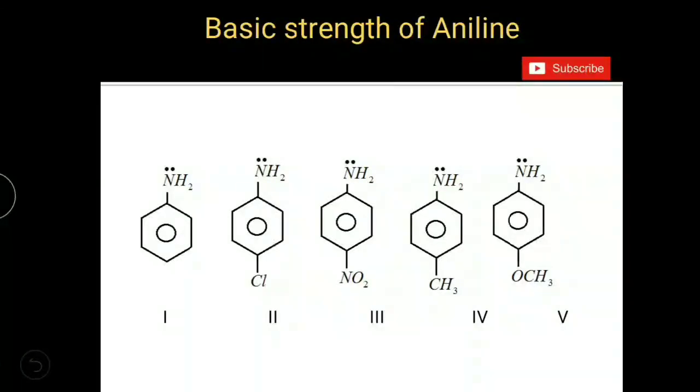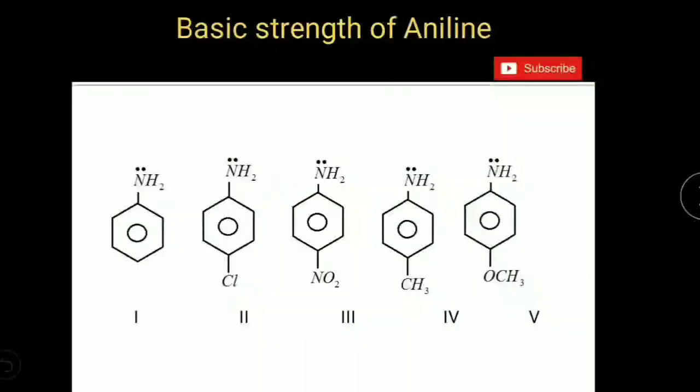In substituted anilines, basic strength depends upon the nature of the substituents bonded to aniline. Electron donating groups increase the electron density on nitrogen atom, which makes protonation easy. So basic strength increases. Electron withdrawing groups decrease the electron density on nitrogen atom, which makes protonation difficult. So basic strength decreases. In the groups bonded to aniline, methyl group acts as electron donating group as per inductive effect and hyperconjugation as well.